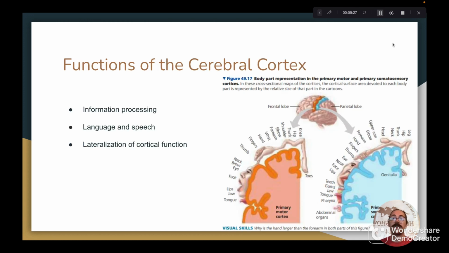Next, we'll talk about functions of the cerebral cortex, starting with information processing. The cerebral cortex of humans receives sensory input from clusters of sensory receptors found within sensory organs, and from the somatosensory receptors that are distributed throughout the body, both internally and externally. Incoming sensory information is usually directed to sensory areas within the brain by the thalamus,